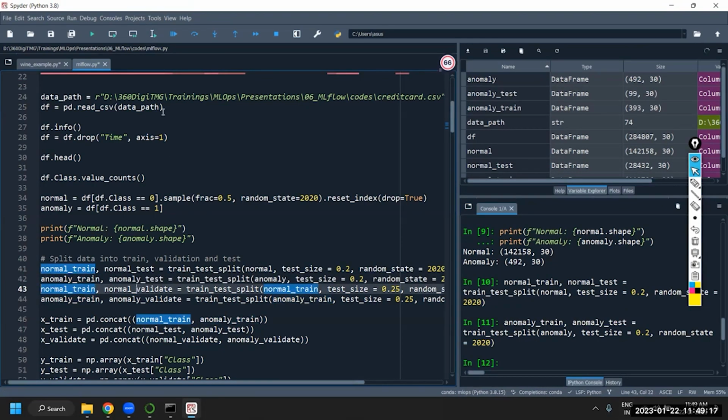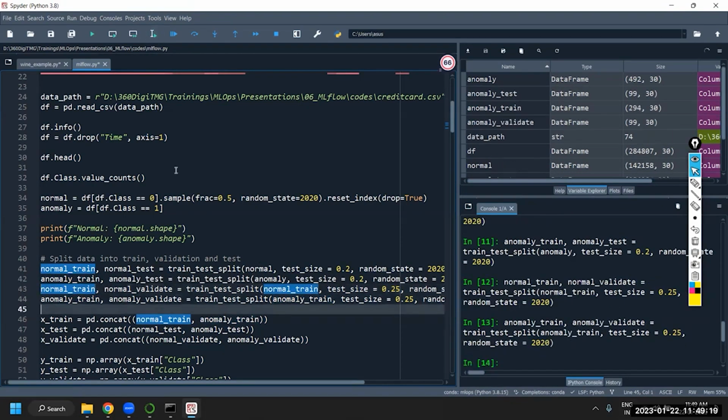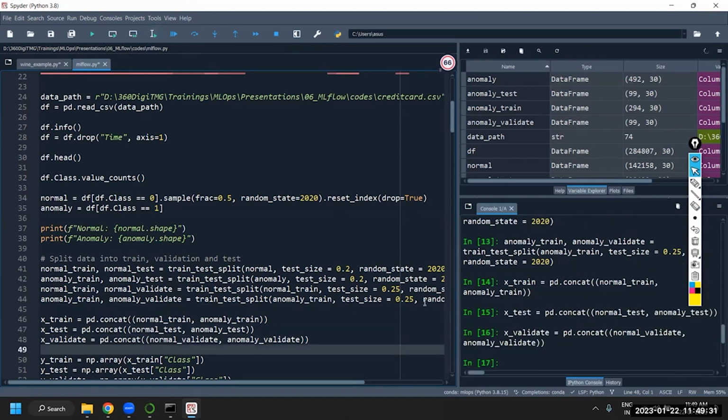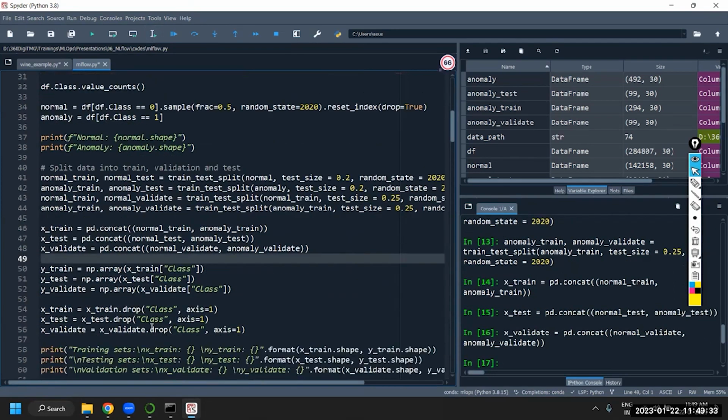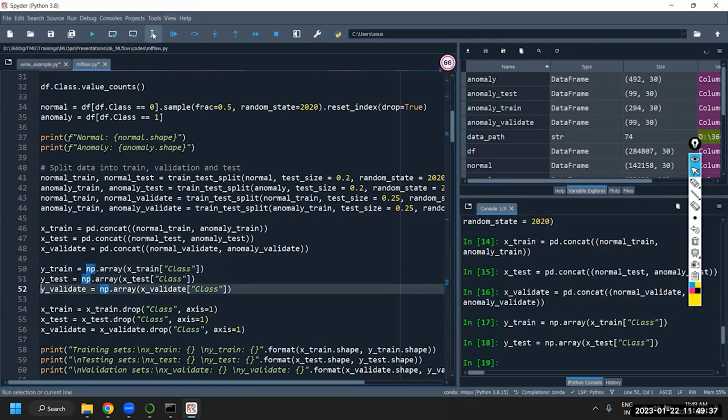Then this data set can be further split into train and validation. So train, test, and validation: 3 different data sets have been captured for 0 class and 1 class. I'm splitting that data into the input and output separately for all 3: training data set, test data set, validation data set.